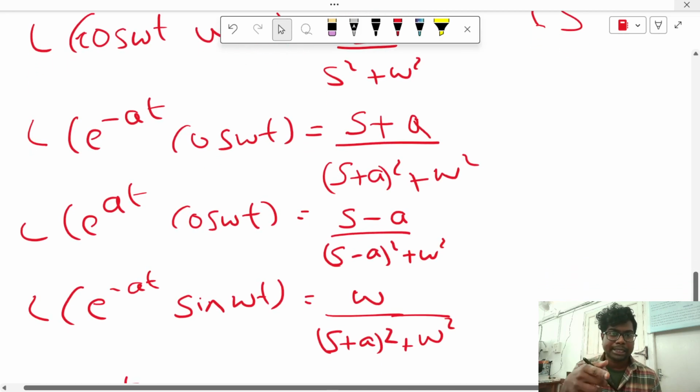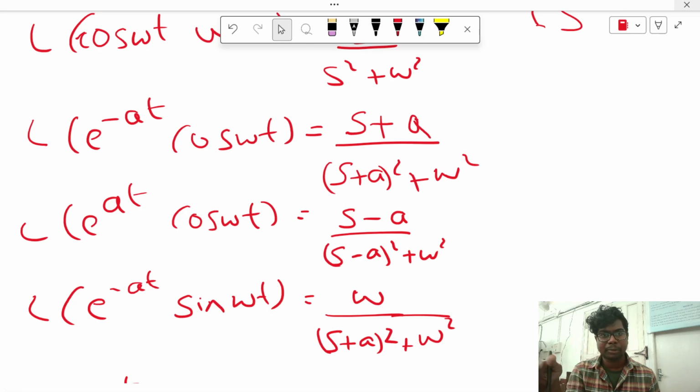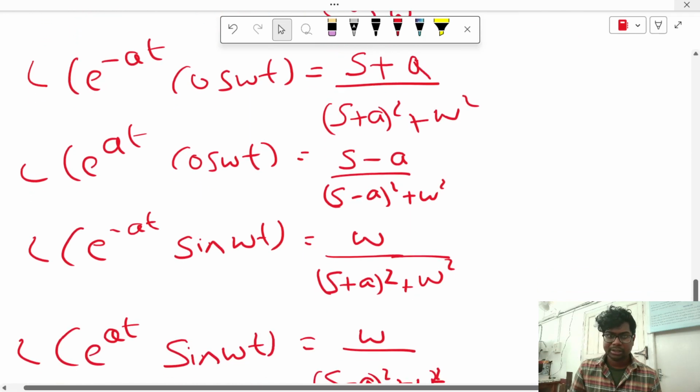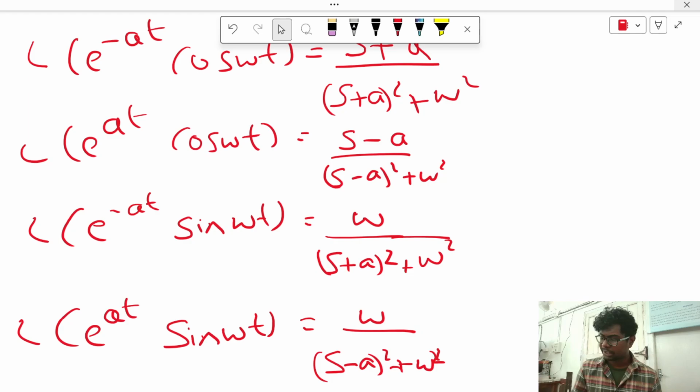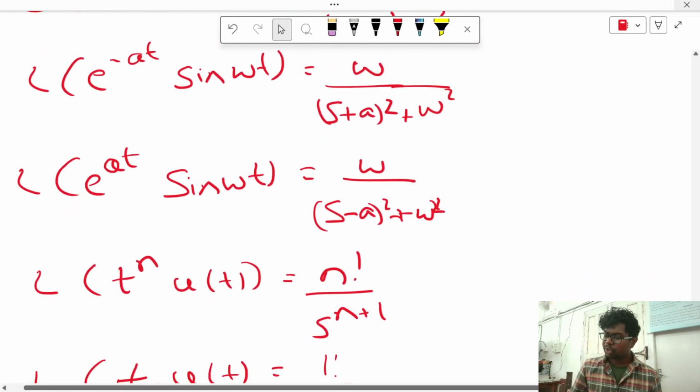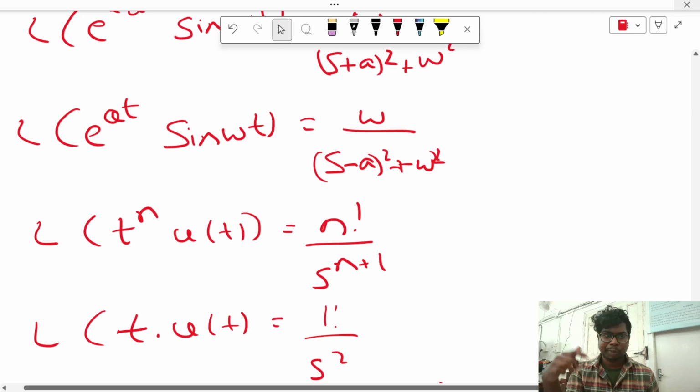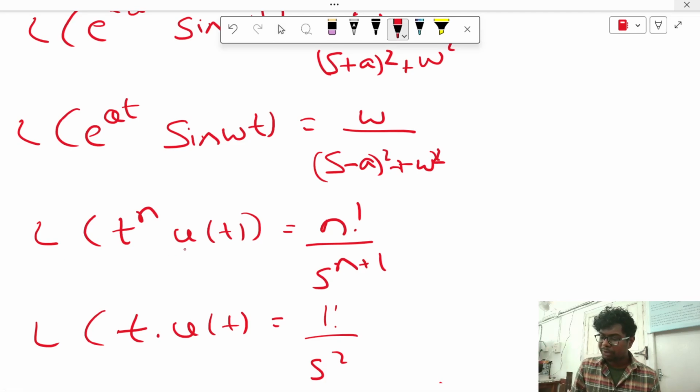Laplace of e power minus at sine omega t. Here sine is there, so omega will come in the numerator: omega by s plus a whole square plus omega square. Here s is positive because t is negative. Next formula is Laplace of e power at sine omega t: omega by s minus a whole square plus omega square. And one more very important formula: Laplace of t power n u of t.